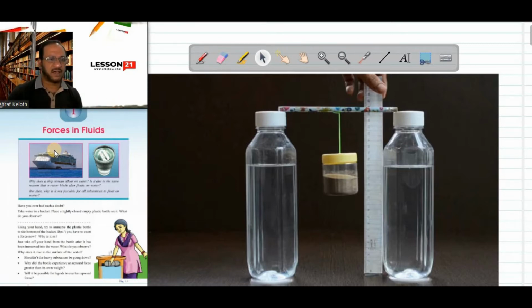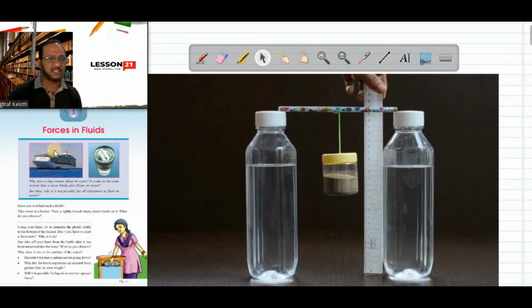Suppose you are driving a car. At a junction, if you want to take a right turn, you have to apply force on the steering. Force is applied to change the direction of the car. So force is something which can change the state of rest of a body into motion, motion of a body into rest. It can increase the speed, decrease the speed.